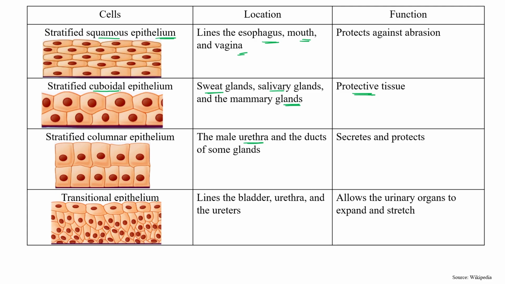And transitional epithelium, these are present in the lining of the bladder, urethra, and ureter. And what is the function of transitional epithelium? It allows urinary organs to expand and stretch.